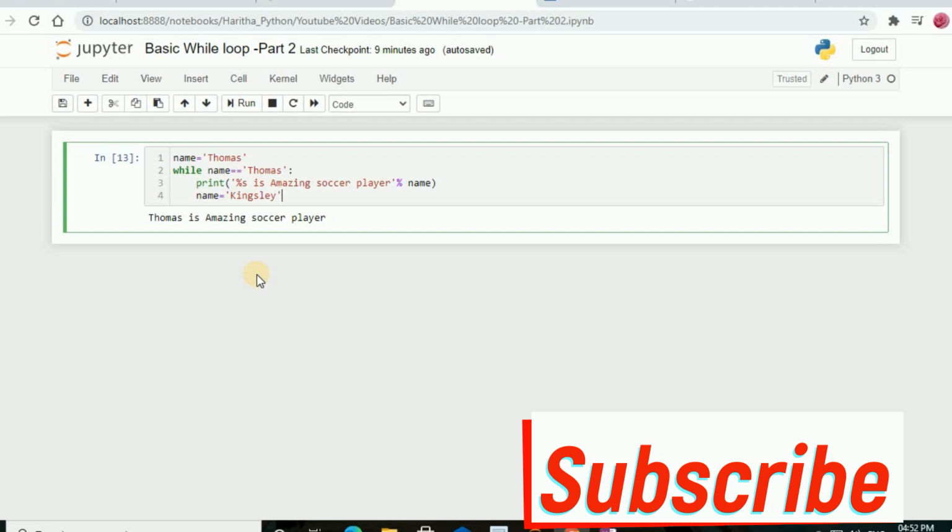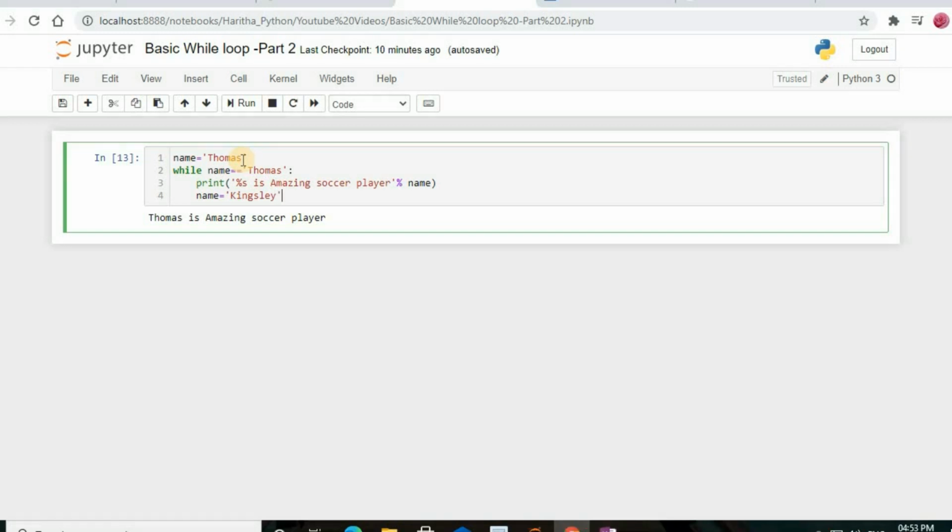Here we initialize a variable called name with the string Thomas. Then the condition in the while loop checks whether the name is equal to Thomas. This is the case where a while loop condition will return a boolean value. Boolean value means either you'll get true or you'll get false, right? So within the body of the while loop, we include a print statement, and following that, we update the name variable. When we execute this, there will be exactly only one iteration.